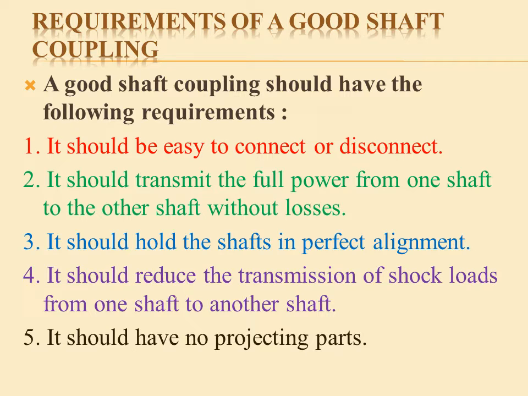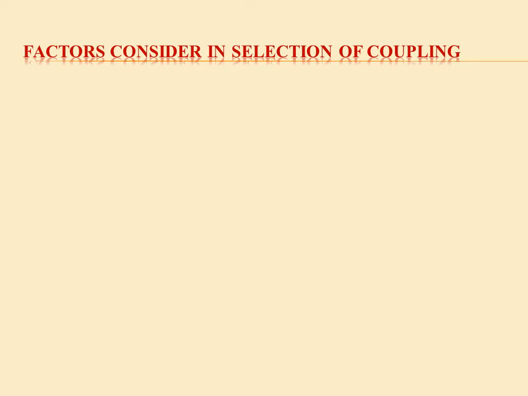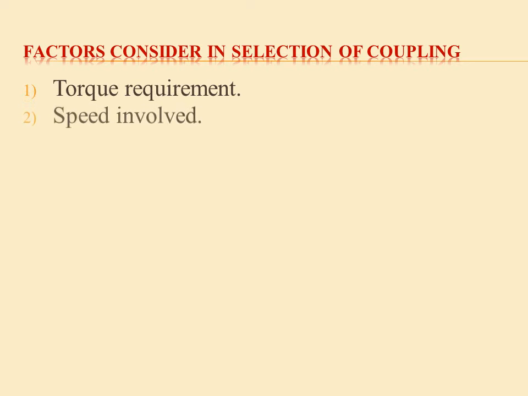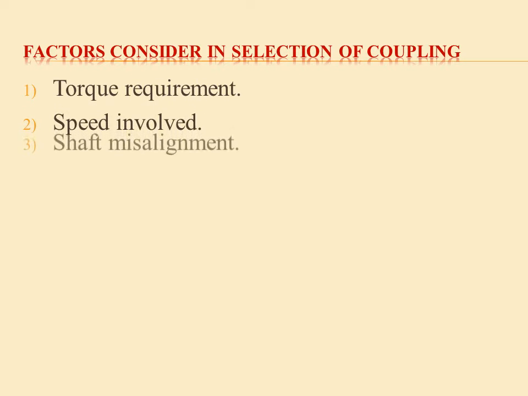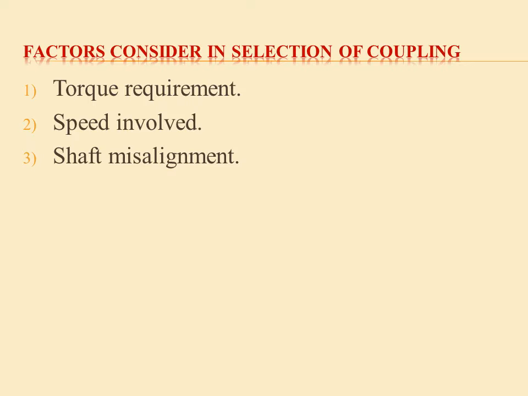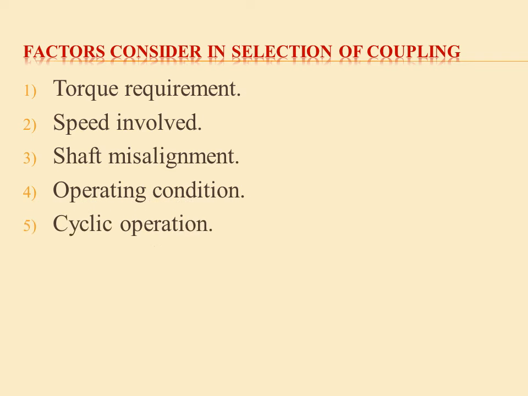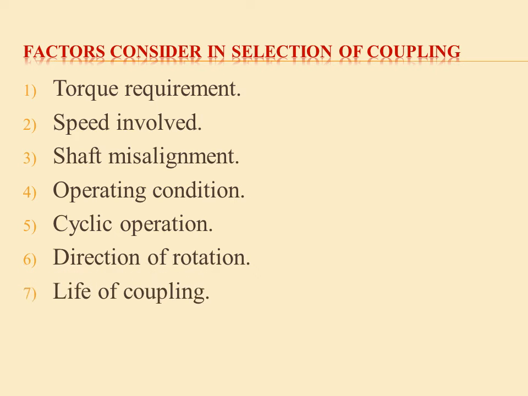and there should be no projecting parts on the coupling. Apart from those requirements, some factors are to be considered when selecting the coupling. Those factors are torque requirement, speed involved, whether the shaft is aligned or misaligned, operating or working conditions of the coupling, cyclic operation, direction of rotation, life of the coupling, and duty or work involved in the operation.